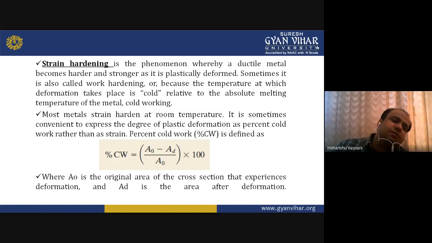There are two kinds of deformation you study: elastic deformation and plastic deformation. Elastic deformation means whenever you apply a force on a particular material and you remove the force or the effort, automatically the material will regain its original position, like a rubber band.